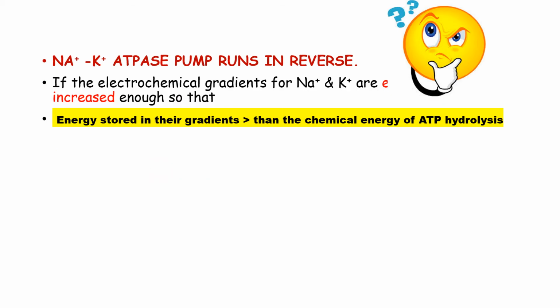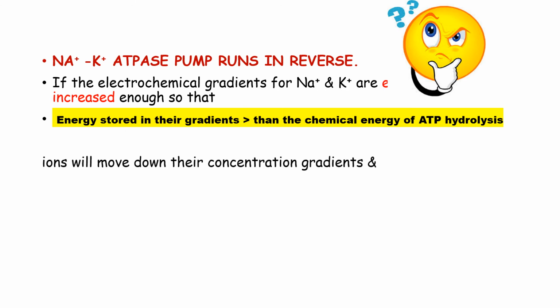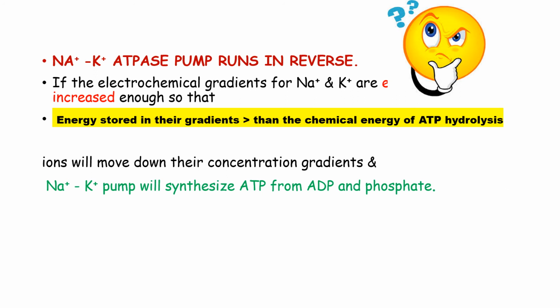Now, can you consider a situation in which we experimentally increase the concentration of sodium and potassium? So we have an increased electrochemical gradient for sodium and potassium, so much so that the energy is stored in the gradient. They don't require a pump for moving down the concentration gradient. So what will happen? The sodium potassium pump will rather run in a reverse direction. It will start synthesis of ATP from ADP and phosphate instead of breakdown of ATP. So in this condition, the sodium potassium ATPase pump will run in a reverse direction.